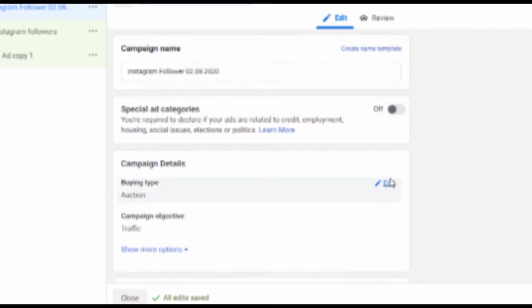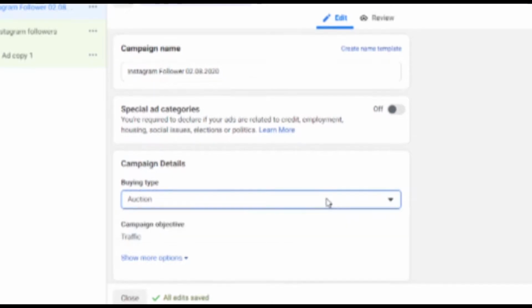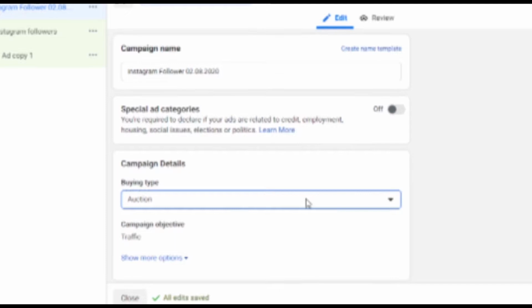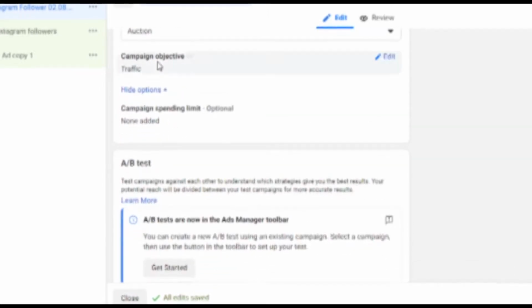Auction, buying type will be auction itself. Auction means nowadays people pay, like we have to do auctions for ads. Like if people are paying 10,000 rupees for some ad and 1,000 rupees for some ad, and I am putting 2,000 rupees for that ad, so their ad will be shown to more people, because auction wise they are promoting it more and they are reaching a larger audience. Then I am not reaching that big audience, so my ad might show later on. Their ad will be shown to a much wider audience.